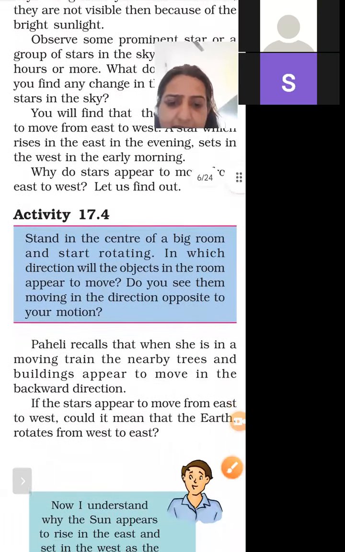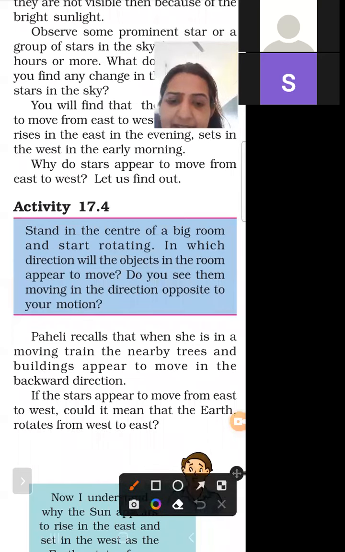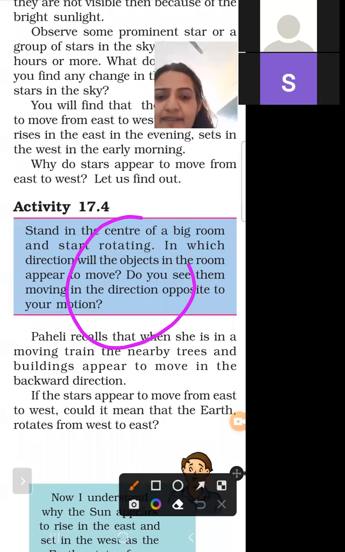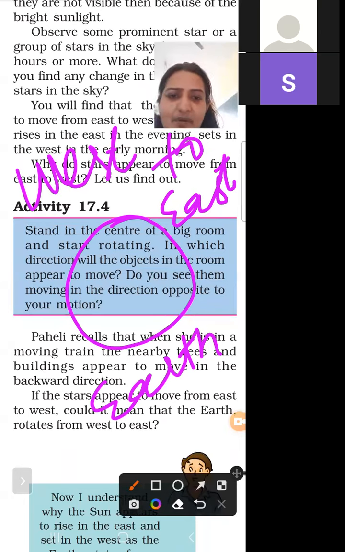If the star appears to move from east to west, would it mean that the earth rotates from west to east? Yes. Suppose this is our earth, and how does it rotate? West to east. You have to remember earth rotates from west to east.